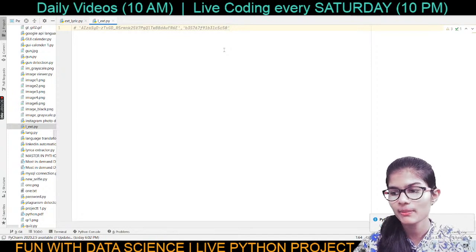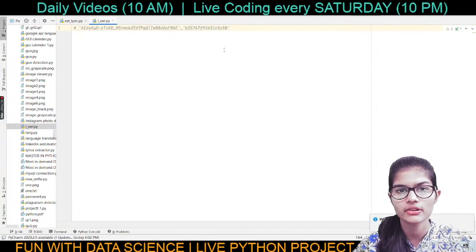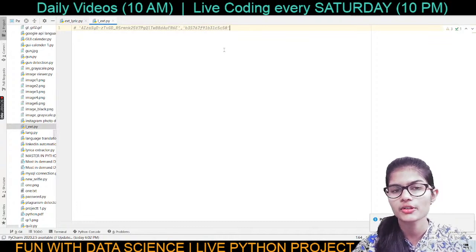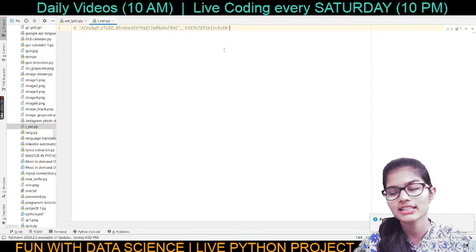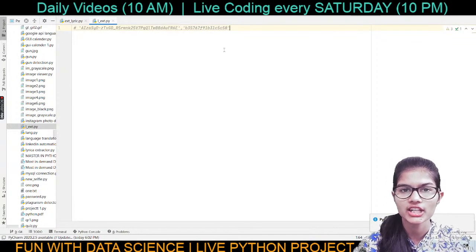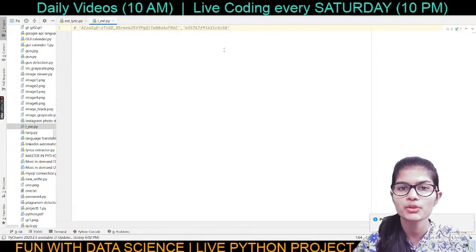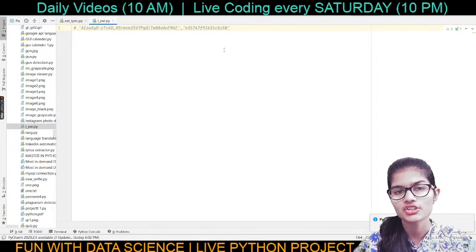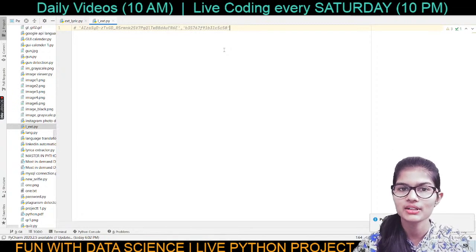Saroj, I am using the PyCharm IDE. Now, you can use any IDE of your choice. Let's say you want to use Jupyter Notebooks or Visual Studio Code, Spyder, right? You can choose according to you. But the one which I am using is PyCharm, Saroj. If you want to download and install it, and look over the installation procedure, just check the description of the live stream. There I have put two links. One is for the Python installation, so you can refer to that link and install it onto your devices.